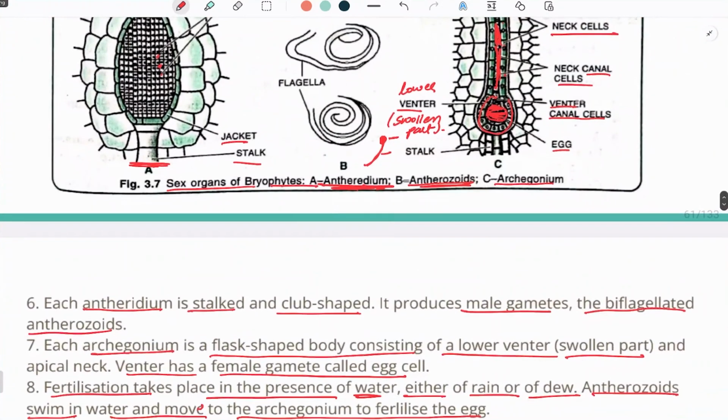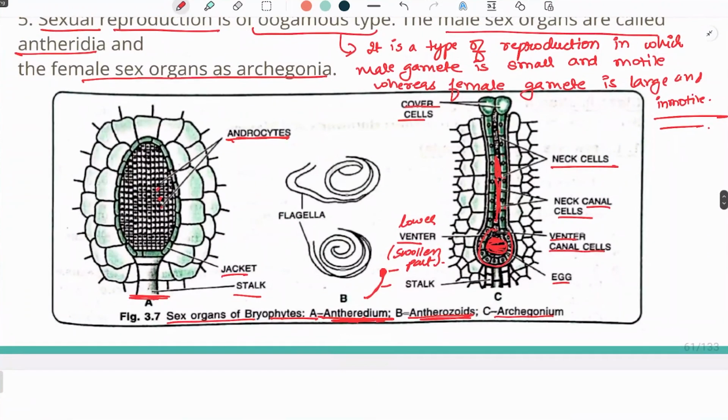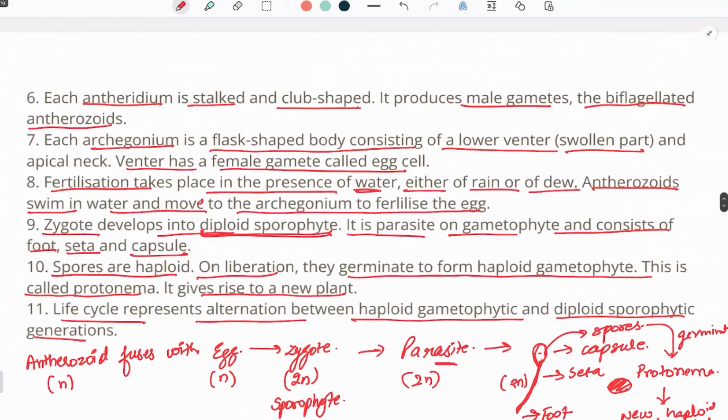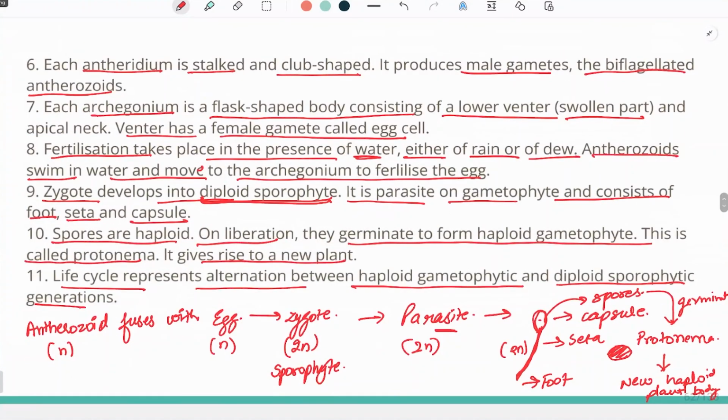The female sex organ is the archegonium. We've seen that there are two parts of it. The first one is the cover cell, and the upper venter is thin, while the lower venter is the swollen part, which has the egg in it. Now, the life cycle of it represents the alternation of generations.